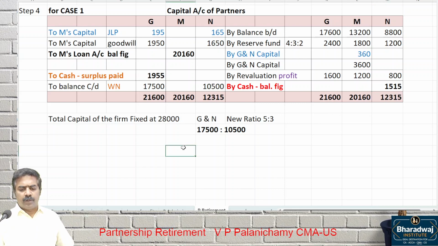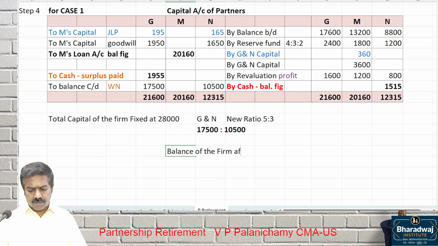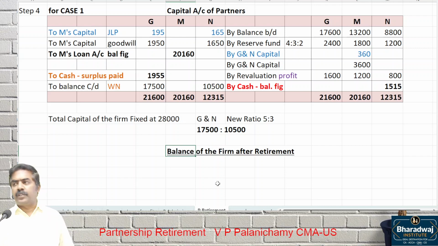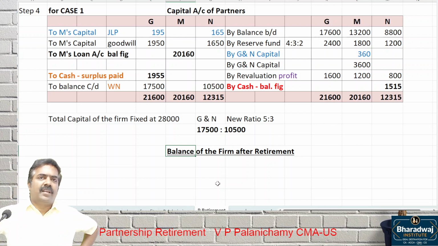Then for this, we have to prepare the balance sheet. Try to prepare the balance sheet with new assets and liabilities values. What is the mistake we have done in this question? Nobody is thinking. Go through the problem. There is one mistake we have done in this.